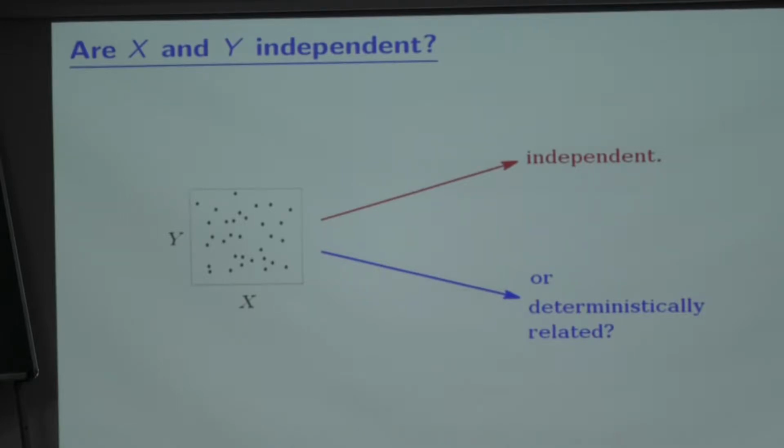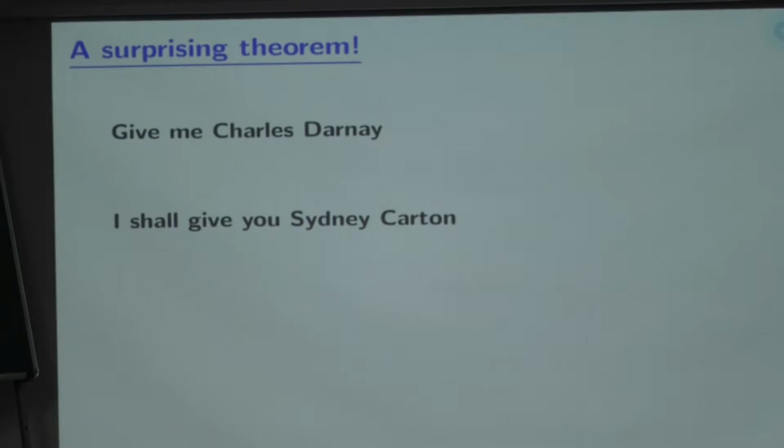That might look surprising. How can that be deterministically related? You expect some kind of a curve or something, but I am going to convince you it is quite possible, even in that case, that they are deterministically related. That is the surprising theorem that we are going to state and prove. Roughly speaking, it says, you give me Charles Darnay and say Charles Darnay is a bad guy, I am going to provide his look-alike, Sidney Carton, and you will not be able to tell the difference between this guy and that guy.